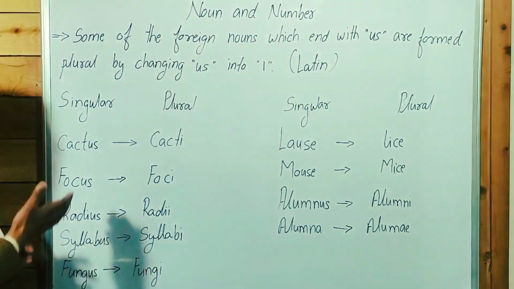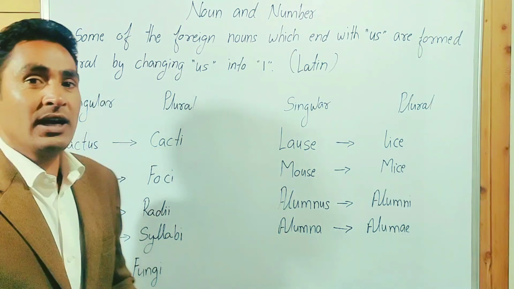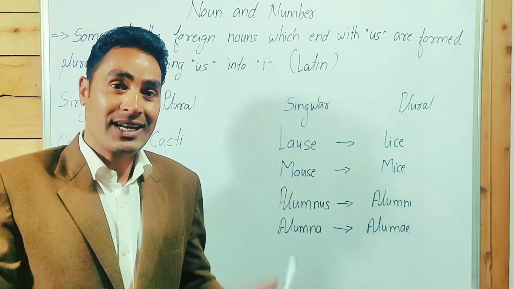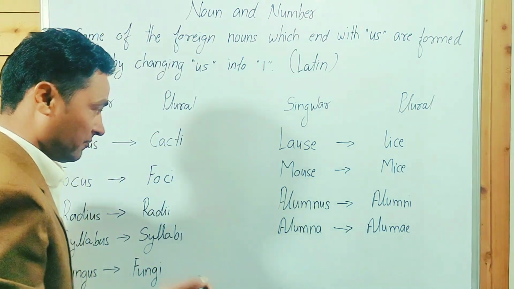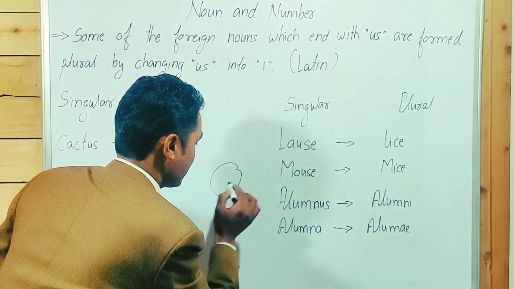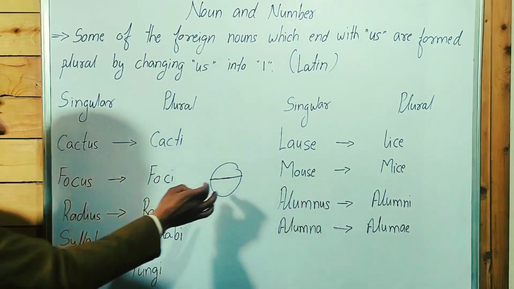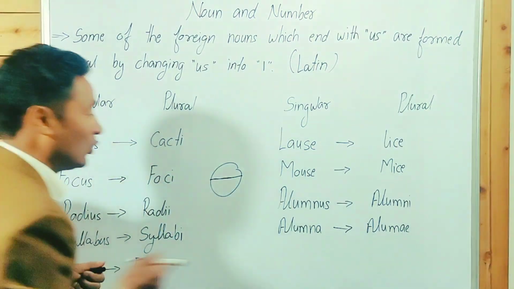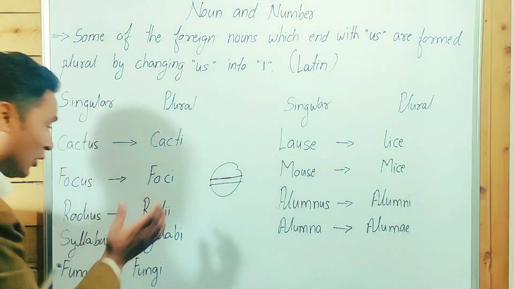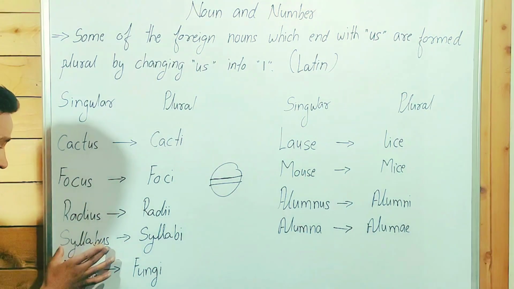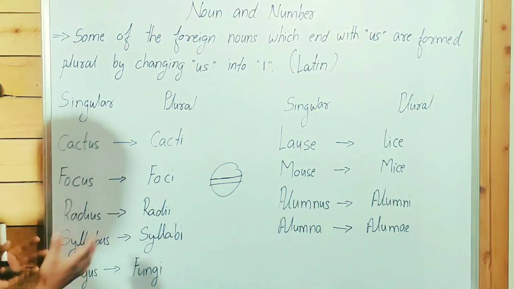These are very common words. You know very well about them. Radius means a straight line from the center to the circumference of a circle. Guys, point to be noted: this is a circle and this straight line is called the radius. This is a radius. Radii, two lines. Singular, radius; plural, radii. Syllabus, singular; syllabi, plural. We can't say syllabuses.